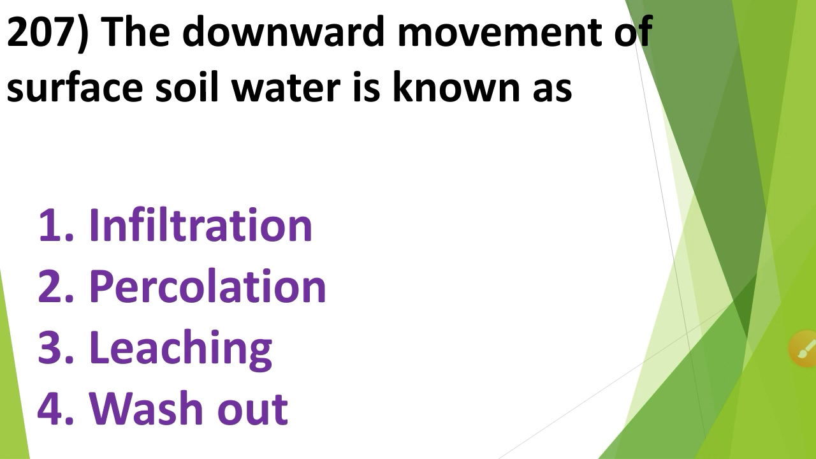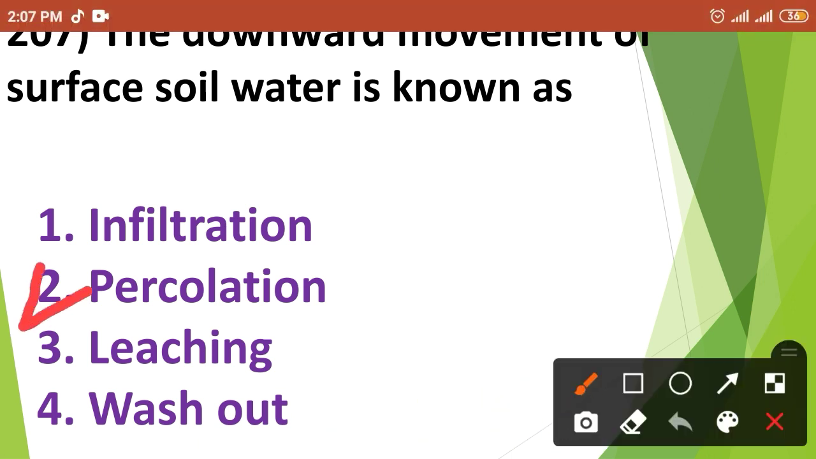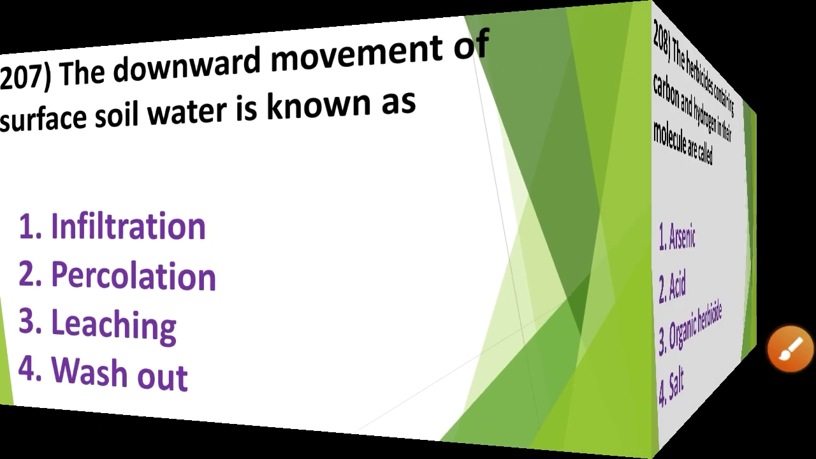Then next question. The downward movement of surface soil water is known as: first option, infiltration; second option, percolation; third option, leaching; and fourth option, washout. So the downward movement of surface soil water is known as option number second, that means percolation.